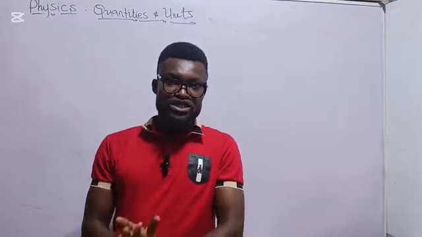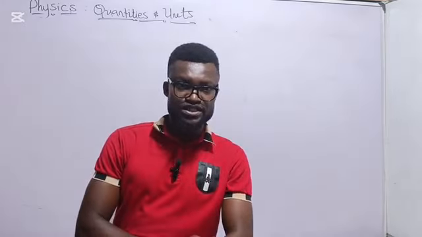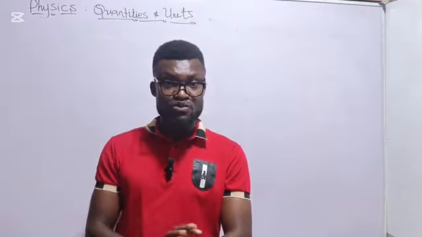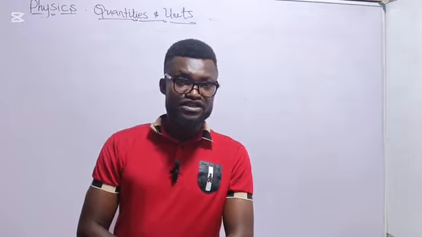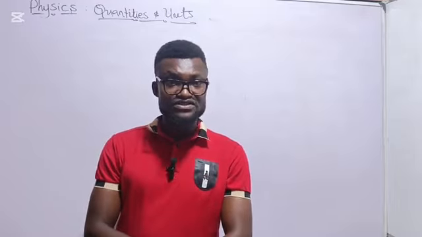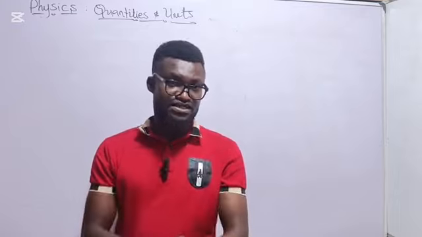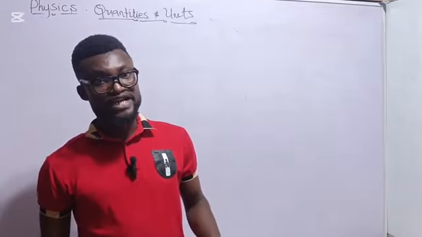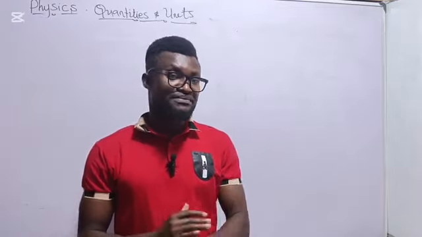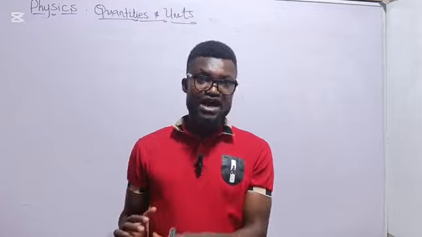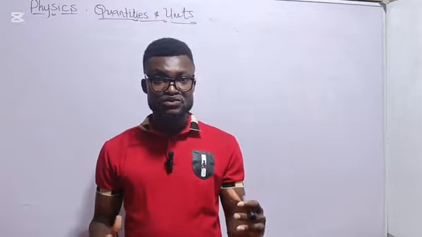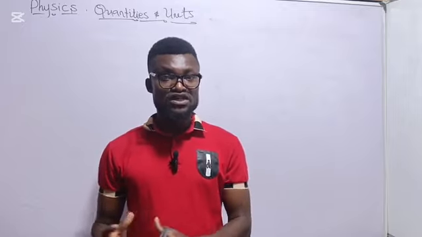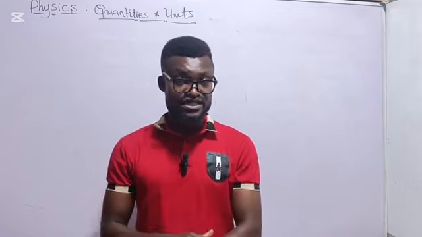I told you that fundamental quantities are independent quantities. They are not obtained from anywhere. Hence, they are natural quantities. Now, coming to derived quantities, the term derived tells you that they are obtained from somewhere. Hence, derived quantities are those quantities which are obtained by combination of two or more fundamental quantities. So when you have two or more quantities which are fundamental, if you combine them to obtain another quantity, such a result is said to be a derived quantity.